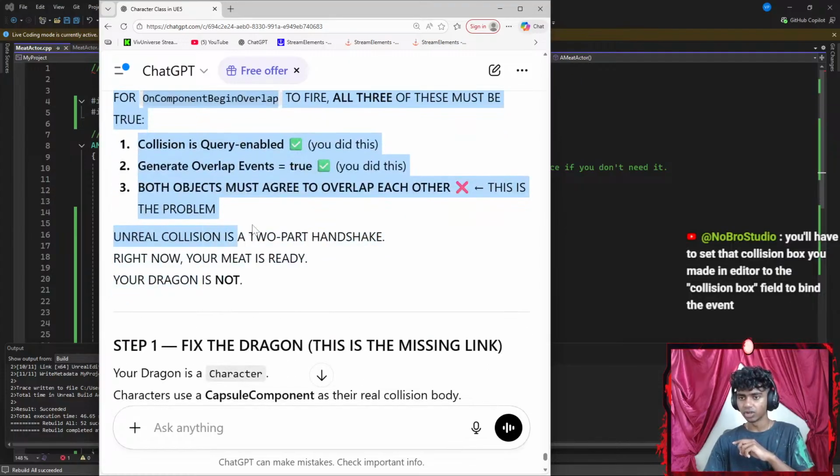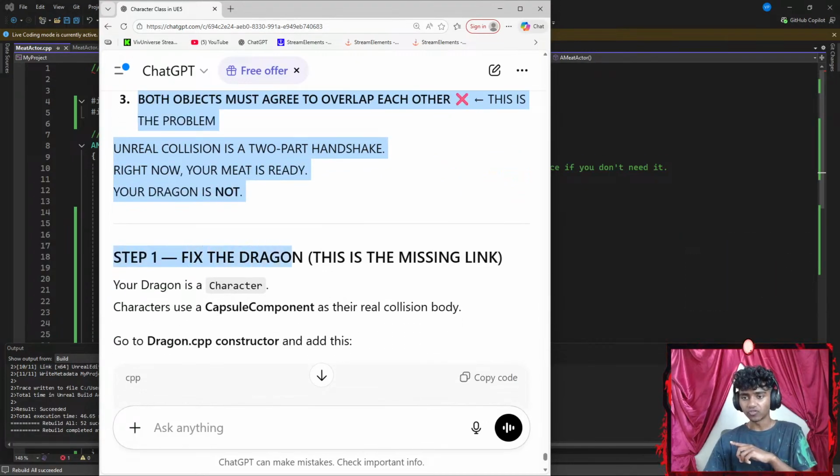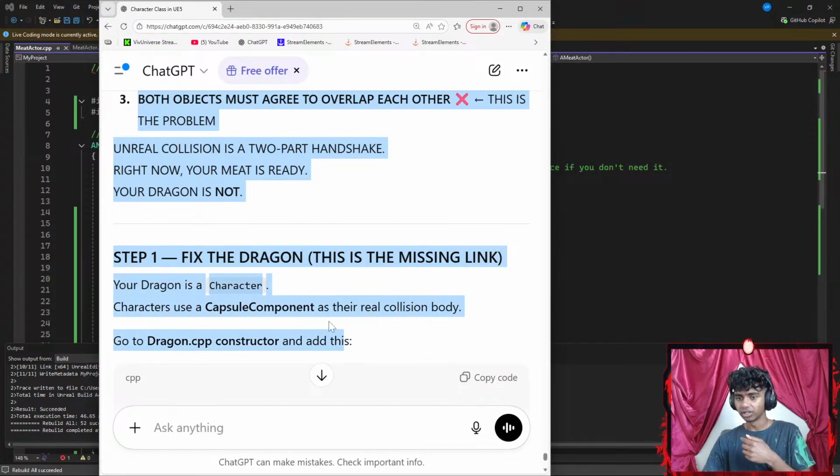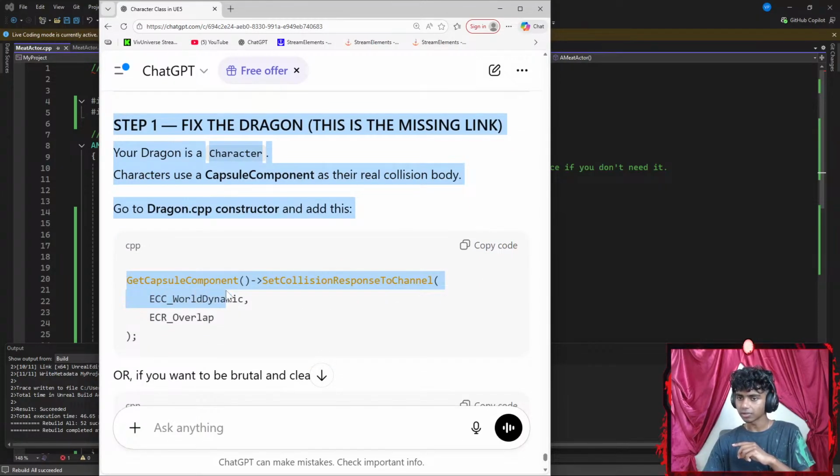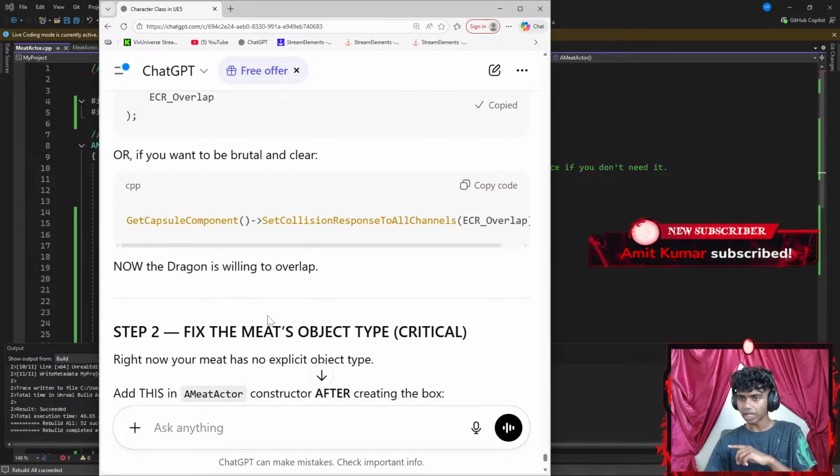This is the problem. Unreal Collision is a 2-part handshake. Right now, your meat is ready. Your dragon is not. Step 1, fix the dragon. This is the missing link. Your dragon is a character. Character use a capsule component as their real collision body. Go to Dragon C++ constructor and add this. Set collision response to channel. Okay, let's copy this. This is my Dragon C++ constructor, or if you want to be brutal and clear, get capsule component.